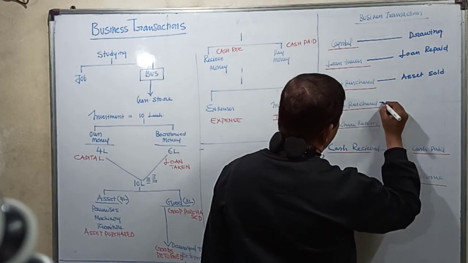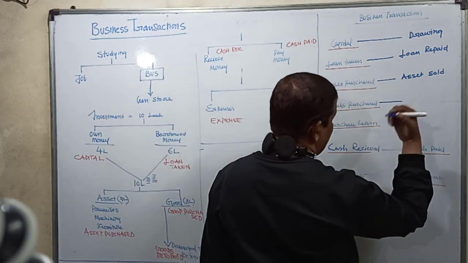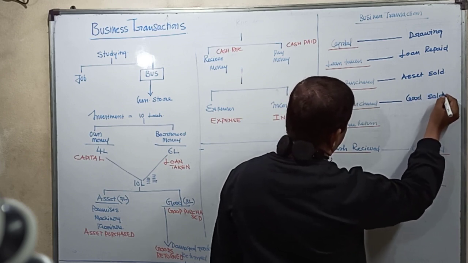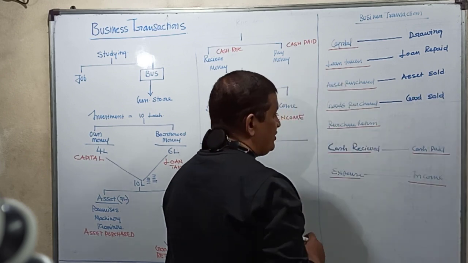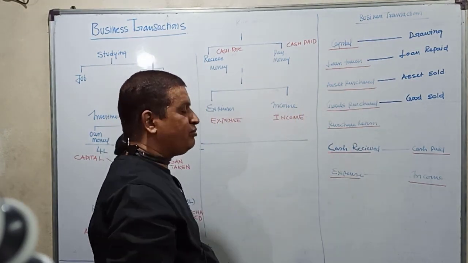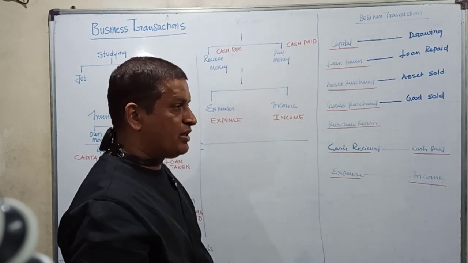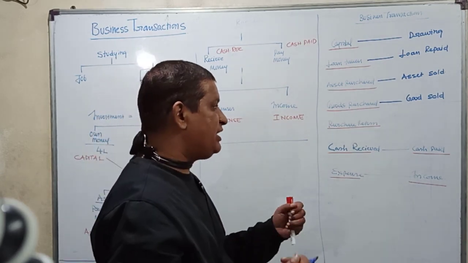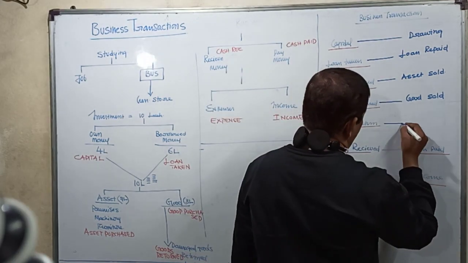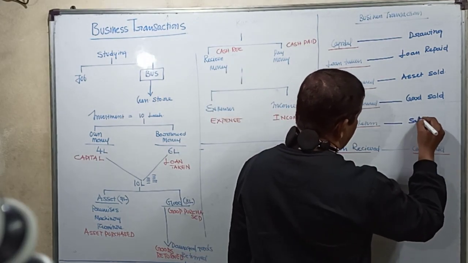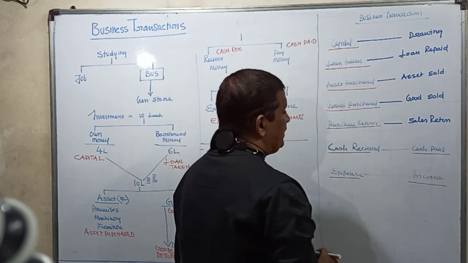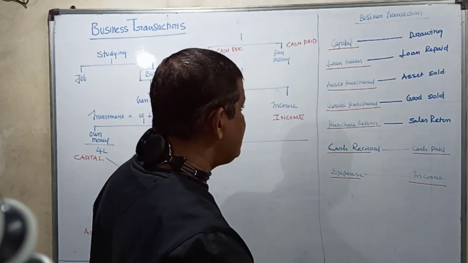Goods purchase: why am I purchasing all the products in a business? For the purpose of selling, that is goods sold. Then purchase return: when we purchase from the company any damaged or defective goods, we give them back to the company. When a customer buys from us, takes them home, opens the packages, and finds the goods we sold him are damaged, he'll return them back to us. So the opposite of purchase return would be sales return.